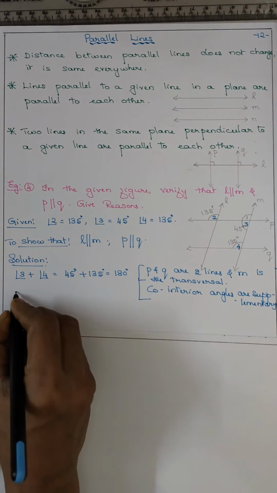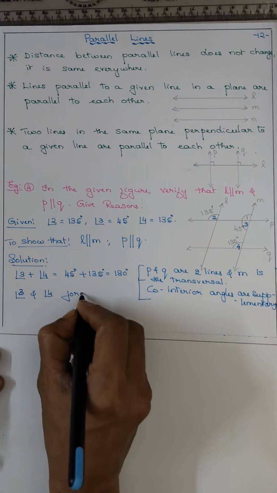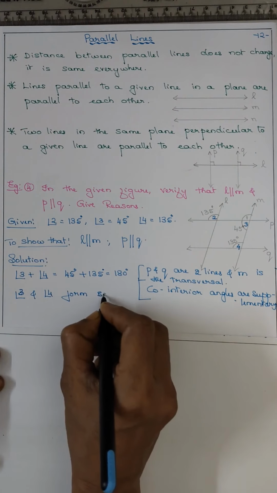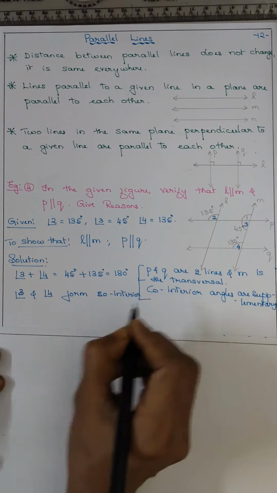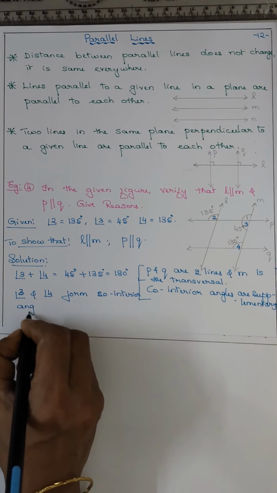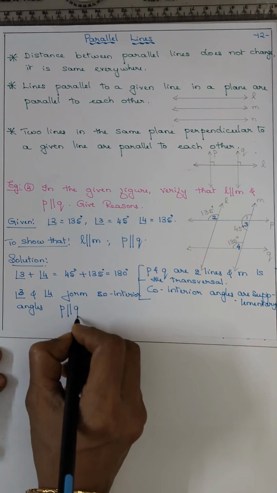As angle 3 and angle 4 form co-interior angles, P is parallel to Q.